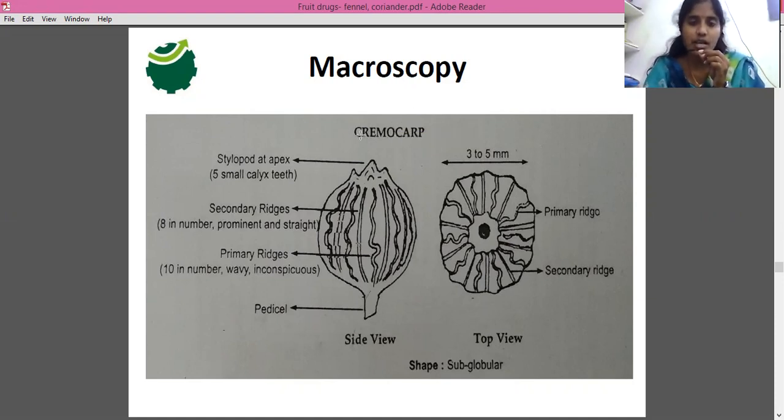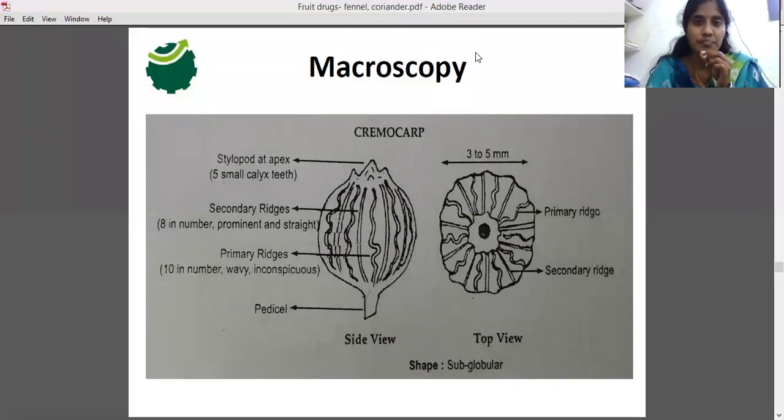So here is a cremocarp, and it is subglobular in shape. The original coriander fruits are subglobular in shape, and their length and width are usually 3 to 5 mm. And here you can see it has primary ridges and also secondary ridges on its surface. First we have to discuss these ridges. This fruit surface will have some ridges. One kind are wavy, the other are straight, and these wavy ridges are actually the primary ridges.